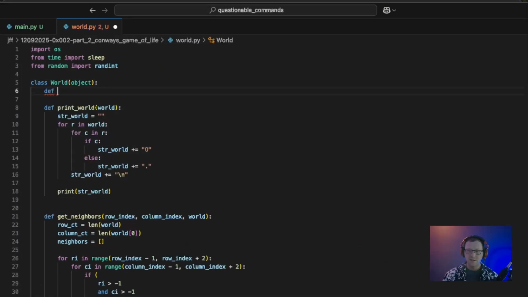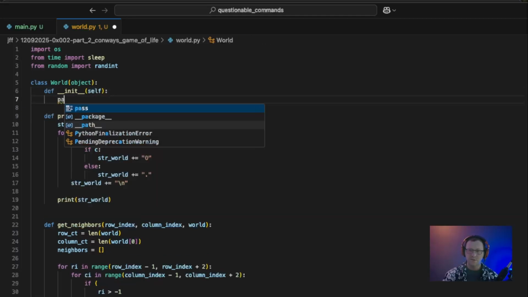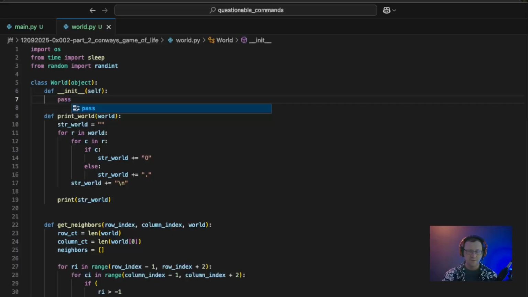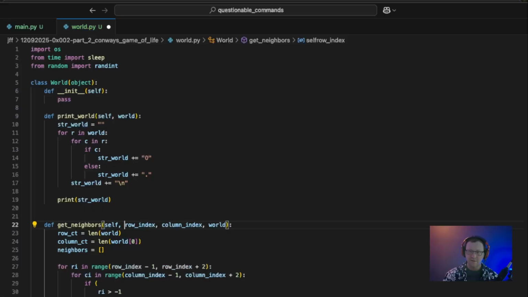So we're going to say def __init__. And for now, we want to pass in our self. And for the moment, we'll say pass, just so that the IDE isn't screaming at us about syntax errors. Now, print_world. Now that it's part of the class, it also needs to take in self, so we'll add self here. And the same is true with get_neighbors. So let's add self here.